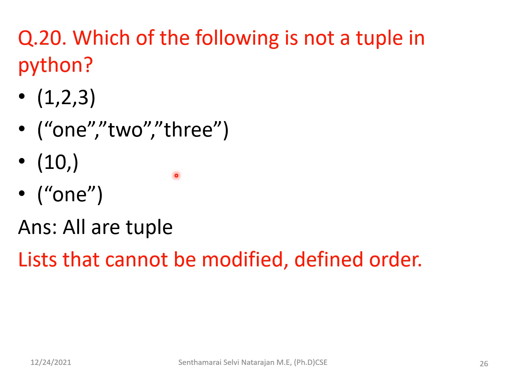Moving to the 20th question, here they are asking to identify which is not a tuple. You know that a tuple is like a list, but it cannot be modified and it has a defined order. This is the difference between the tuple and the list. The tuple is represented in round brackets, whereas the list is in square brackets. Here you see all of these are in the tuple form, so all are tuples. This is the answer, but they have given it as an option. I don't know whether they'll give the mark for this question or not.